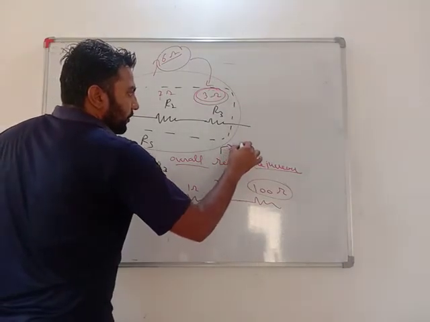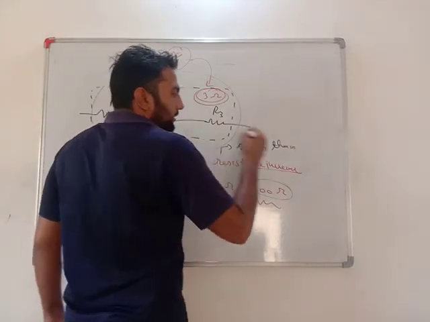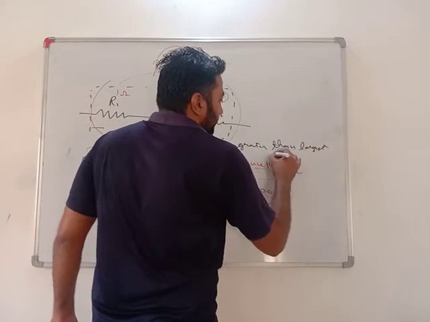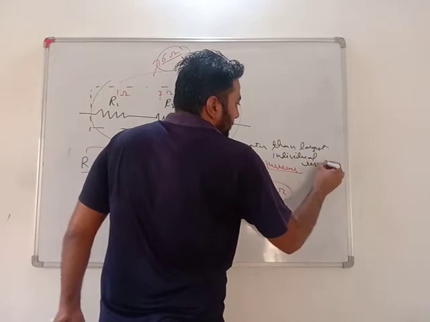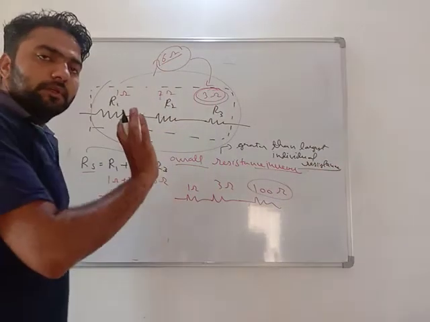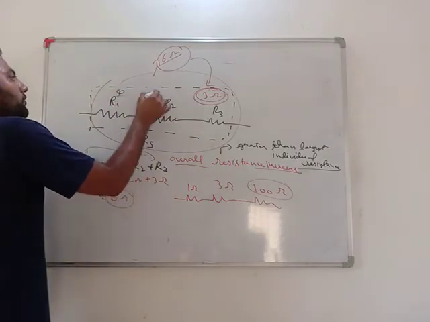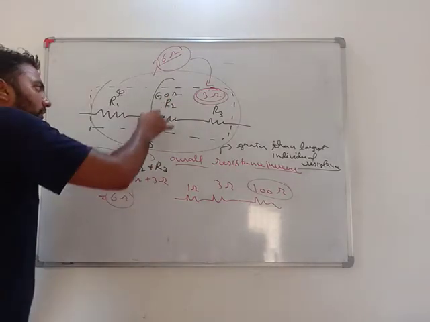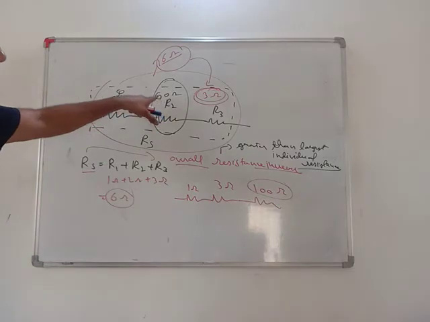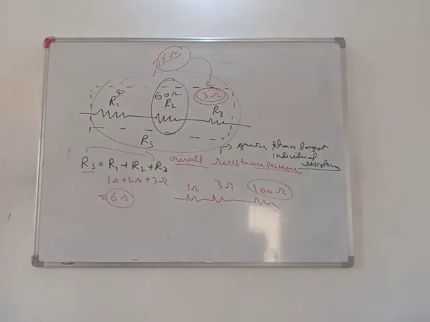Second, it is always greater than the largest individual resistance. Very important. Whenever you do any calculation, for example I have written here 50 ohm, 60 ohm and 3 ohm, whenever you add this up, for sure the overall resistance must be larger than 60 ohm, as it is larger than all other resistances, and in series overall resistance increases.